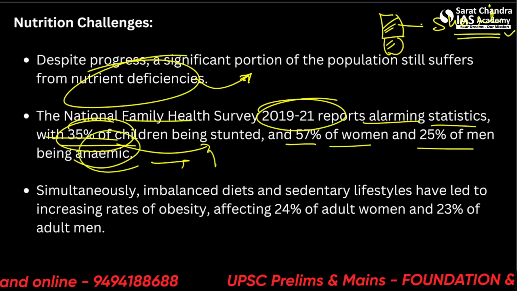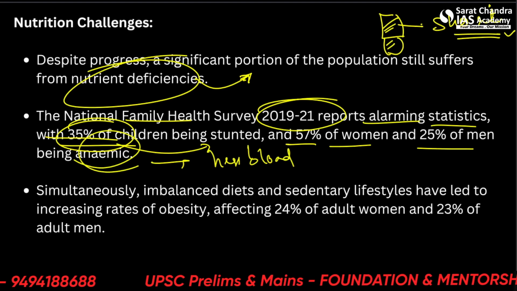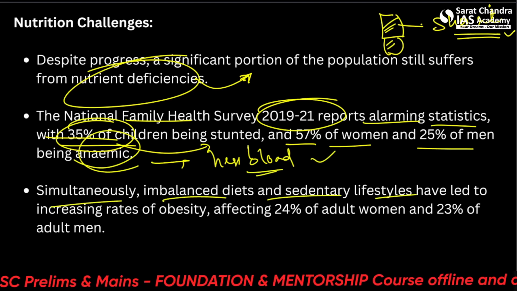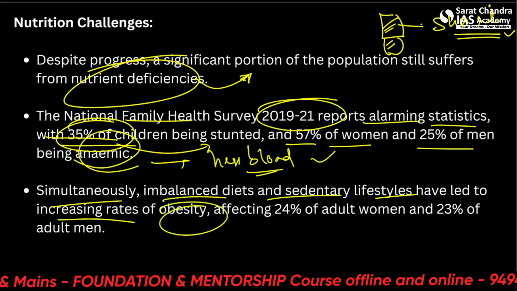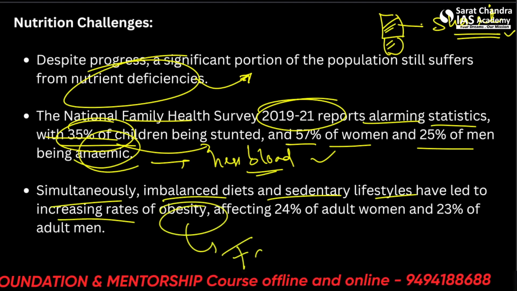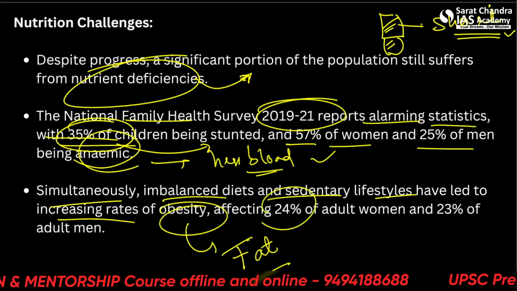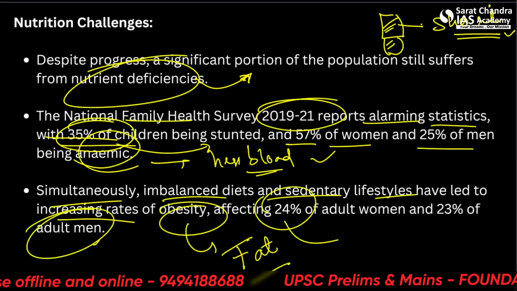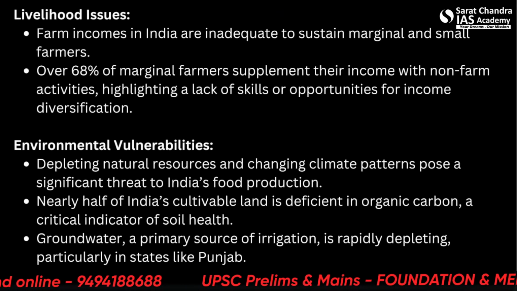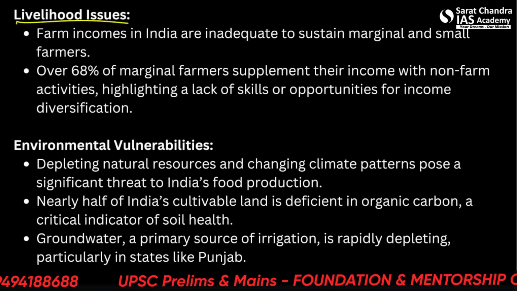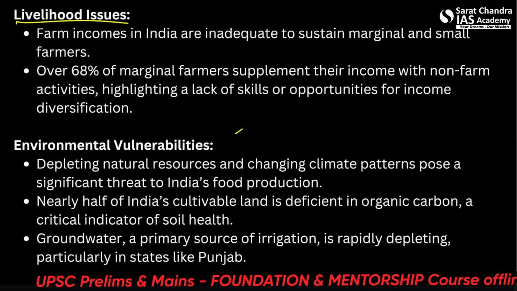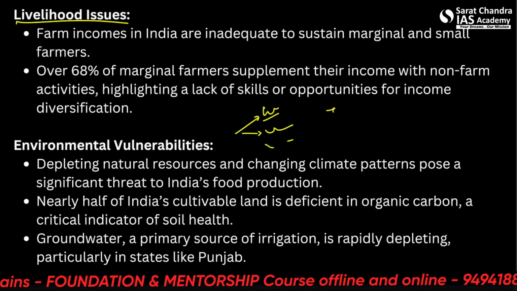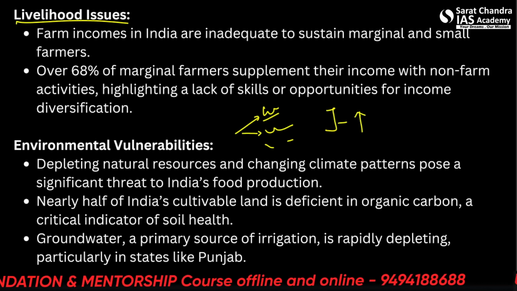Anemic means having less blood than average or normal. Simultaneously, imbalanced diets and sedentary lifestyles have led to increasing rates of obesity. Obesity means basically unhealthy fatness, affecting 24% of adult women, 23% of adult men. Furthermore, there are livelihood issues because of this. So this you can use in various mind maps, that this issue, health issues, livelihood issues, and more mind maps will easily give you more marks in the mains.